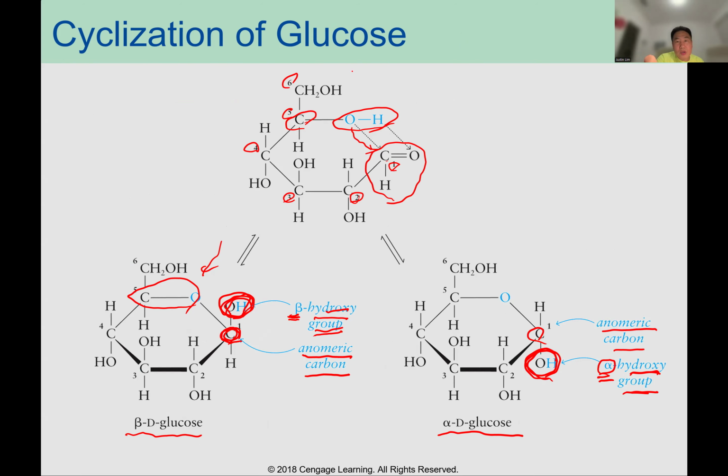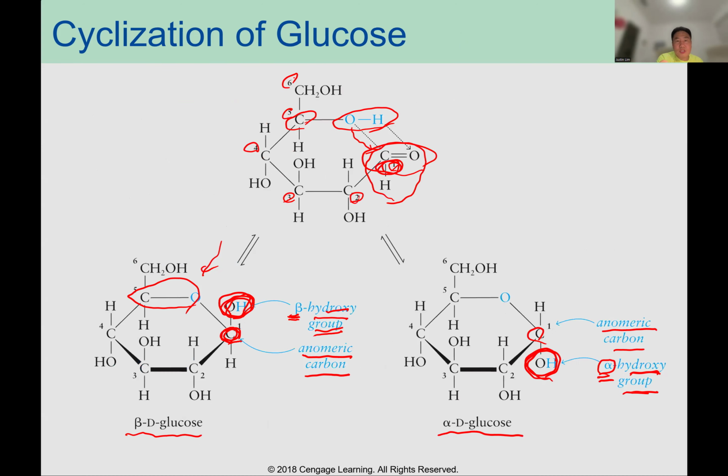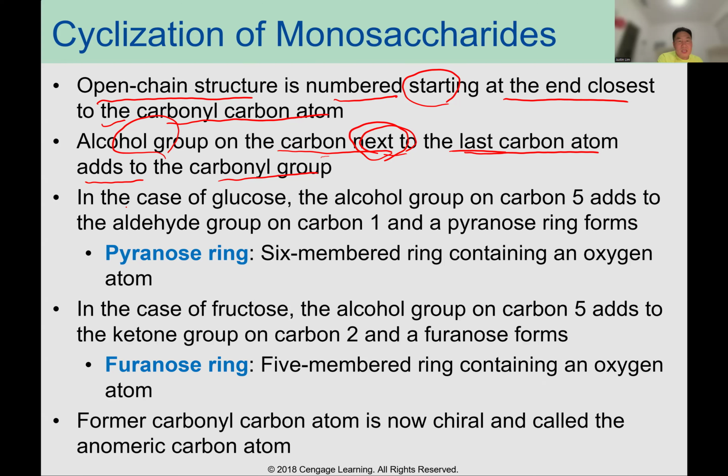This one close to the carbonyl carbon is C1. The alkyl group on the carbon next to the last carbon atom is added to the carbonyl group. Which one is the last carbon? C6, but next is C5, so you can say the OH on C5 attacks the carbon here. In the case of glucose, the alkyl group on carbon 5 is added to the aldehyde group on carbon 1.